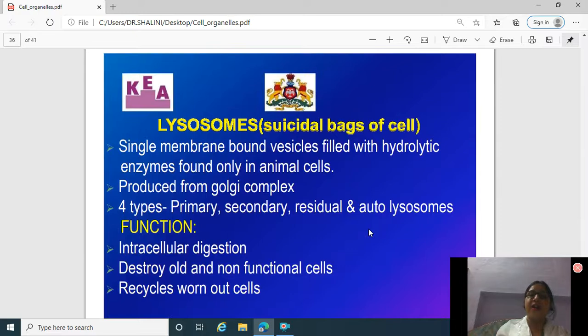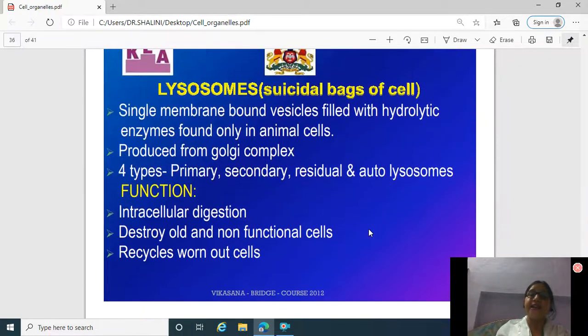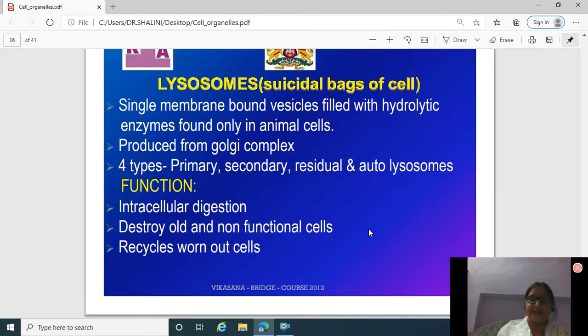Lysosomes, which are called suicidal bags of cell. These are the single membrane bound vesicles filled with hydrolytic enzymes found only in animals. These are produced from Golgi complex. These are of four types: primary, secondary, residual and autolysosomes. The first function of the lysosome is intracellular digestion. They destroy old and non-functional cells. They recycle worn out cells.